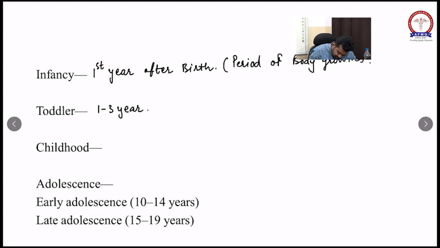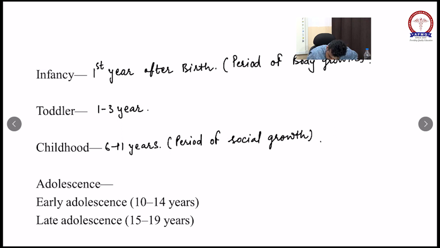Toddler, 1 to 3 years, is termed as a toddler. Childhood period is 6 to 11 years. It is a period of social growth.